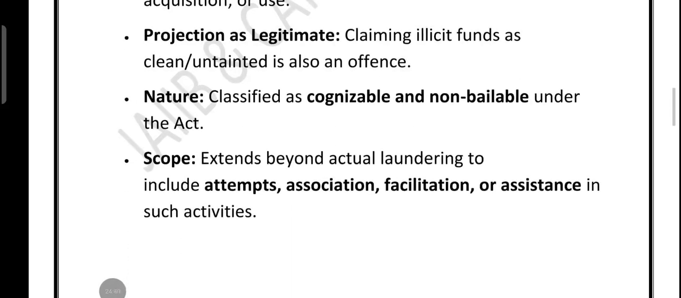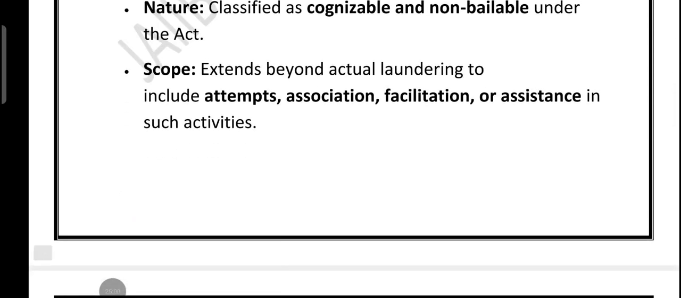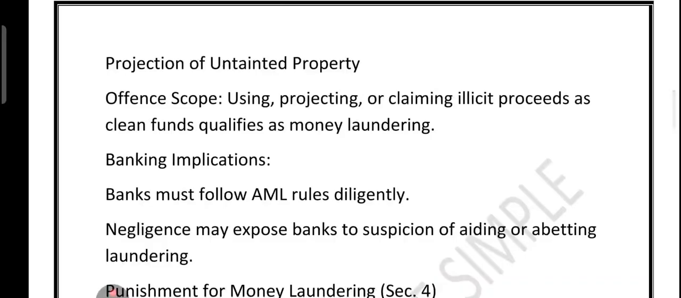So I told you that the scope is very wide, right? It's not only about the actual laundering, but it also covers attempting and helping or even being associated with it. So in short, PMLA ensure that banks stay compliant, and anyone trying to turn black money into white will face a strict action. Then we have the protection of the untainted property.